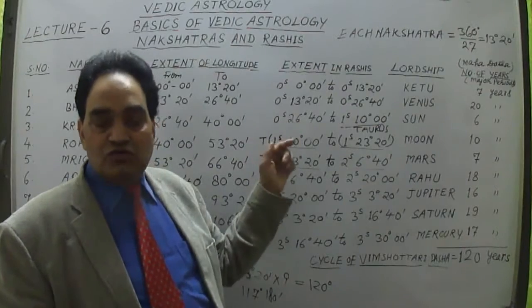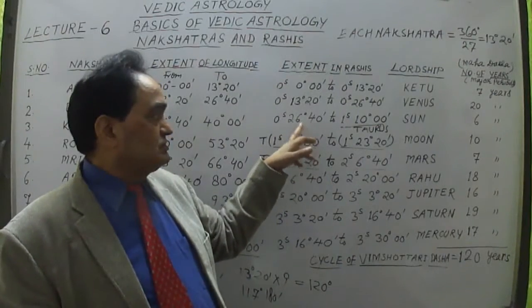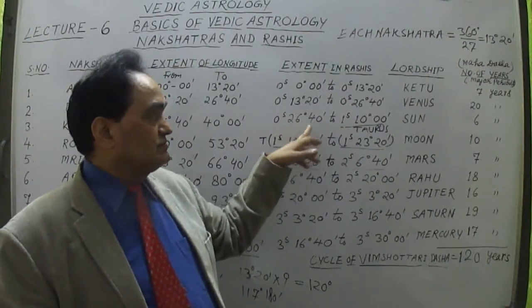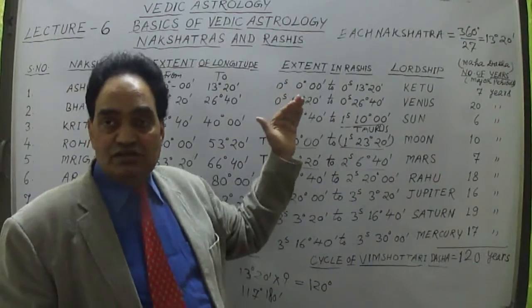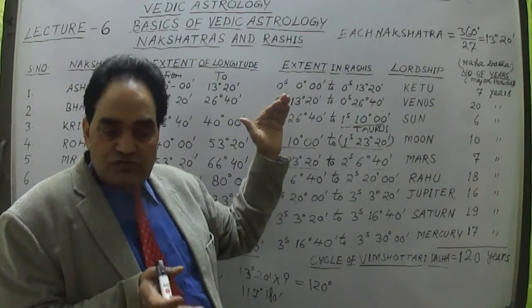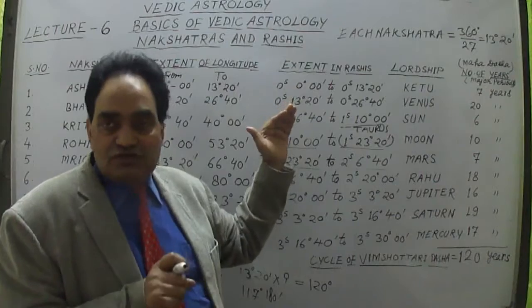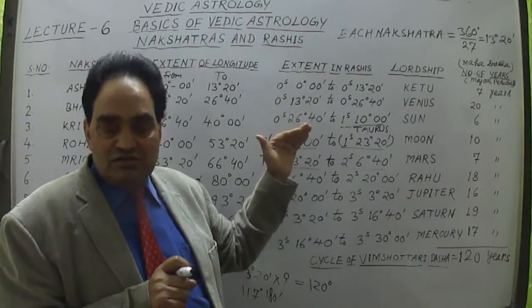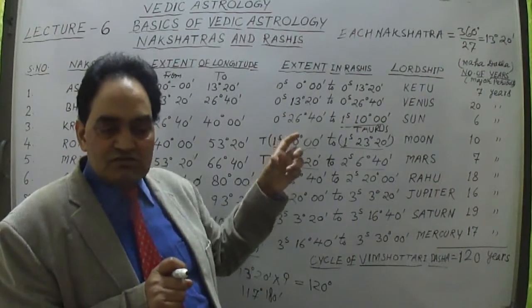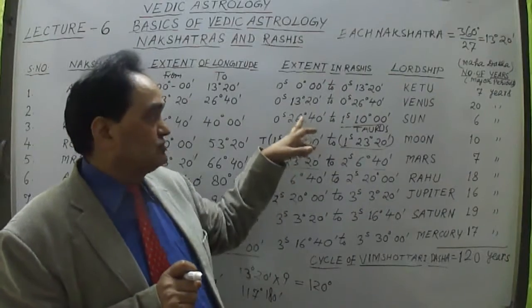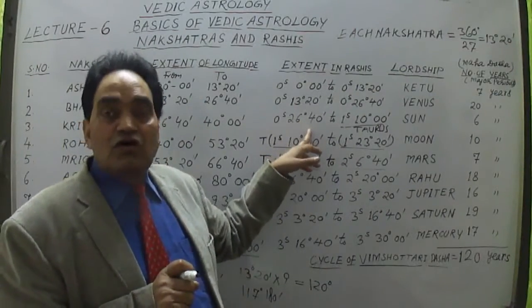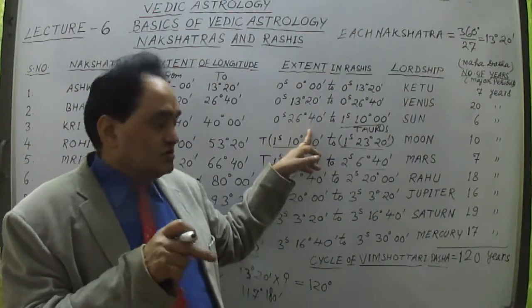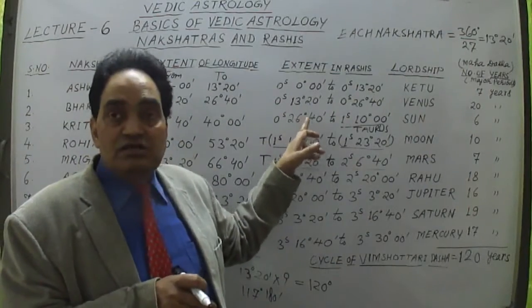The first quarter of the third nakshatra, Kritika nakshatra, is lying in the first sign, Aries sign. So a person born in the first quarter of Kritika nakshatra will have the characteristics of Aries sign.